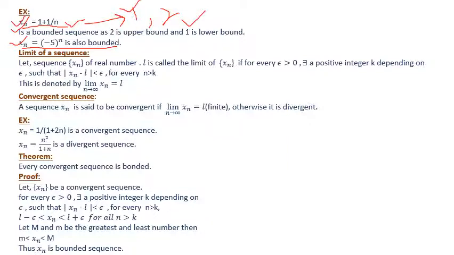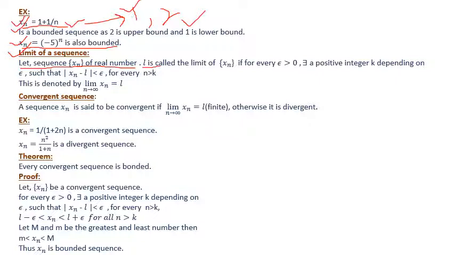Next, the most important concept, limit of a sequence. How can I define it? In the mathematical sense, let xn be a sequence of real numbers.